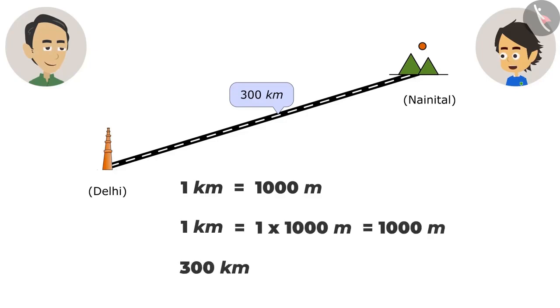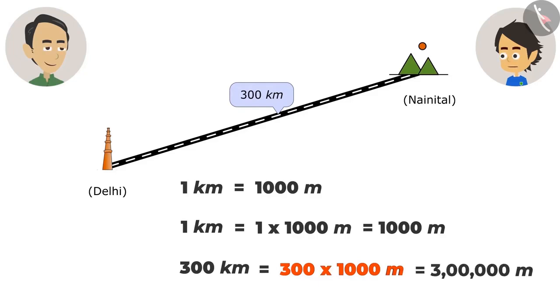To convert 300 kilometers into meters, I have to multiply 300 by 1,000. Yes, then how many meters is it? On multiplying 300 by 1,000, the answer is 3 lakh meters. It means we will go 3 lakh meters away. That's why we say it's 300 kilometers away.